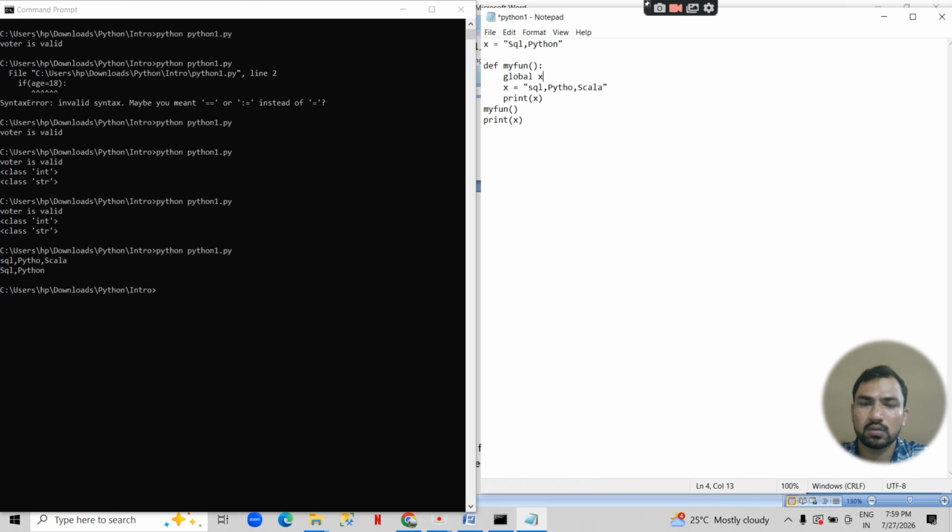Global x. Okay, and we are setting the x value here, printing x, and if we call the function now, first we will save that. If we execute, okay, now the function sets the variable value to global, meaning it takes the global variable value, later it is updated, and it prints the global variable value.